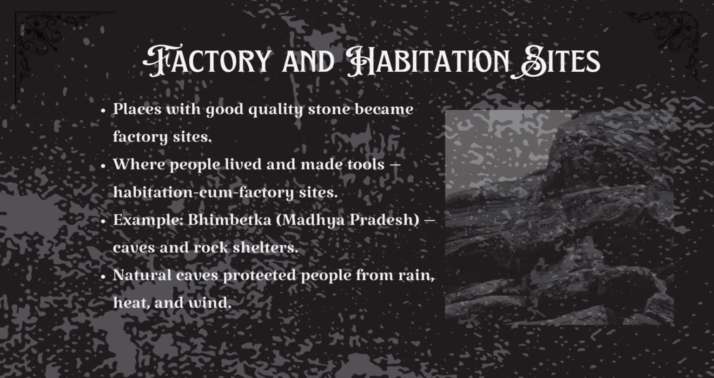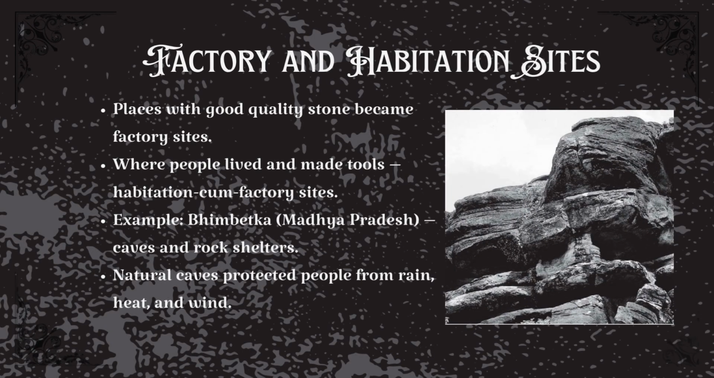Factory and habitation sites. Now, in some of these places, archaeologists found piles of tools and broken stones. That tells us these weren't just living areas, they were factories. A factory site is where tools were made. A habitation site is where people lived. Sometimes both were the same, habitation cum factory sites. For example, in Bhimbetka, Madhya Pradesh, there are caves that were homes, and nearby open areas full of stone flakes. Their workshop floor, 10,000 years old.